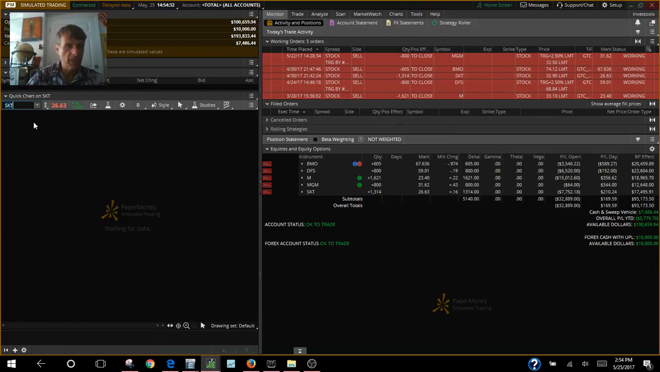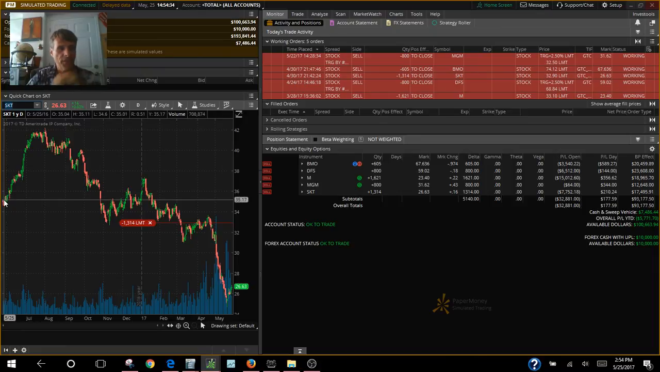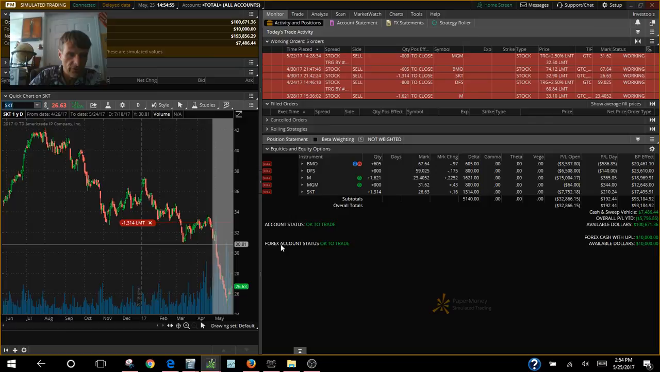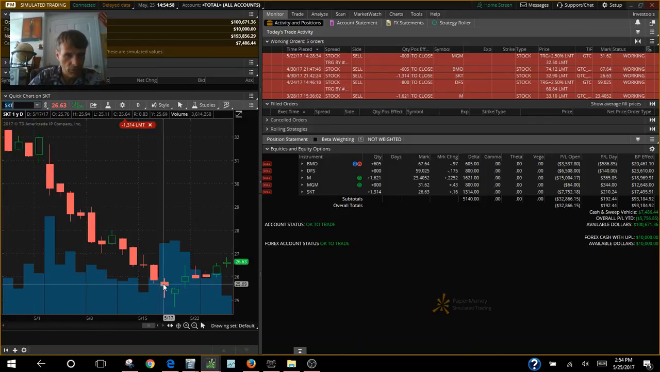SKT is the last one we're going to look at. SKT starts out the year at 35, quickly jumps up to the $41 area, trades for 3 months in that area, slowly drops down. She finds another bottom, another support at 33, trades for about 6 months in the 33 area, drops down to 32, trades for a couple of months there. Now, for some strange reason, continual drop all the way down to the low of the year of 24.71. Now she's up to 26.63.